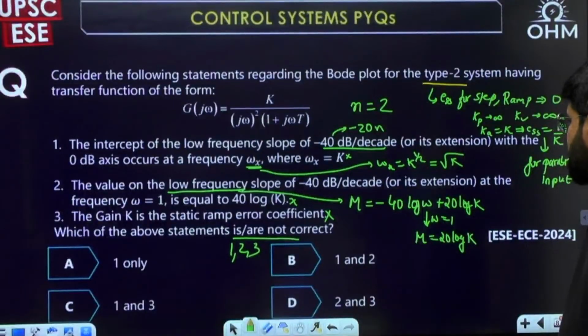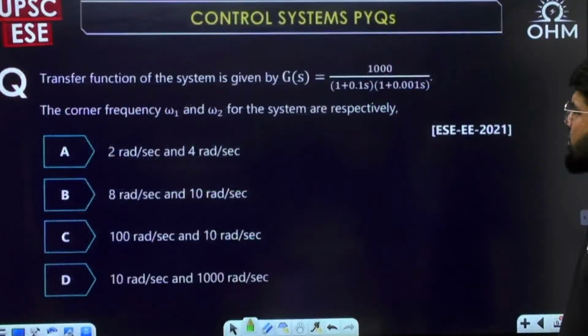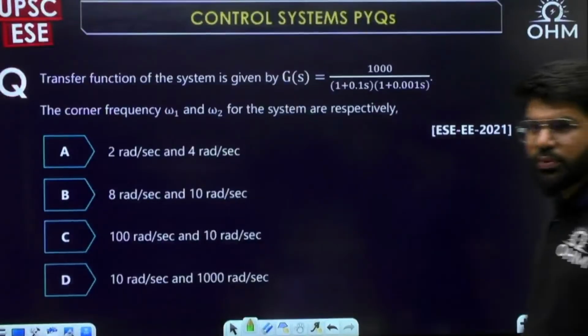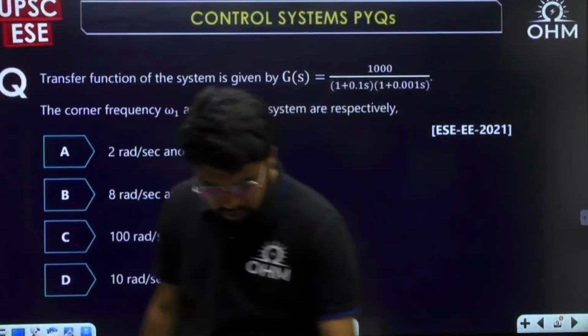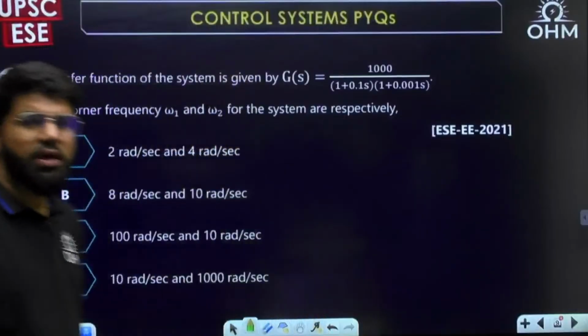Minus 40 log omega plus 20, minus 20 n log omega plus 20 log k. That is also correct. So it should not be 40 log k. Yeah, all okay only. So 1, 2, 3 are all not correct. Okay, simple question, 2021. Let me know the answer for this.